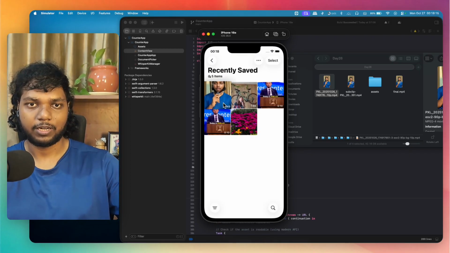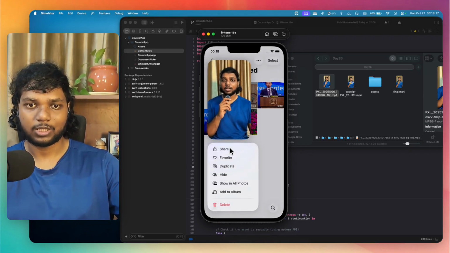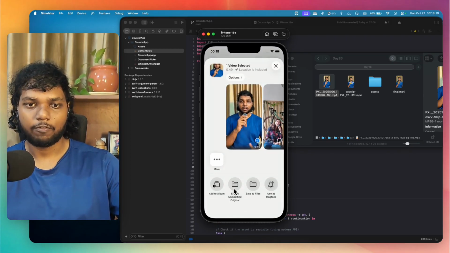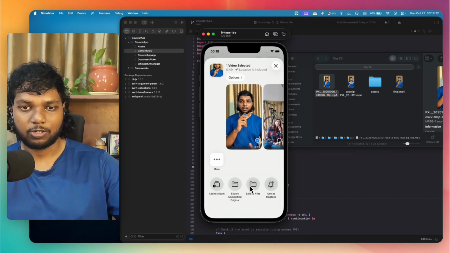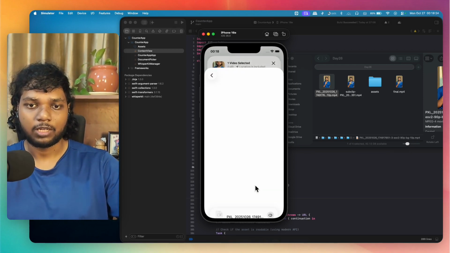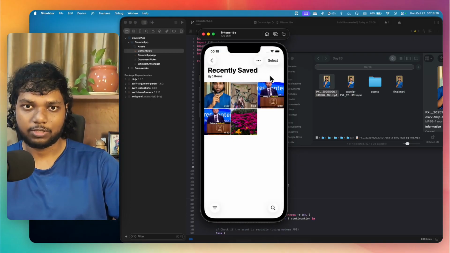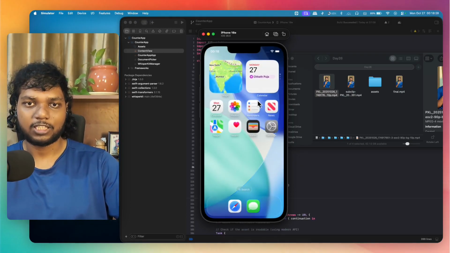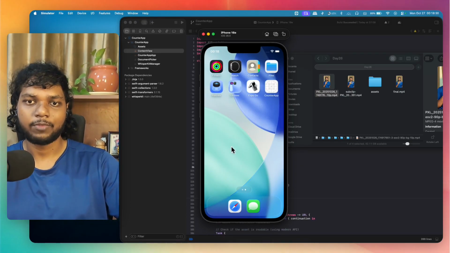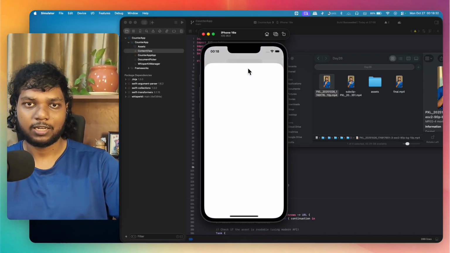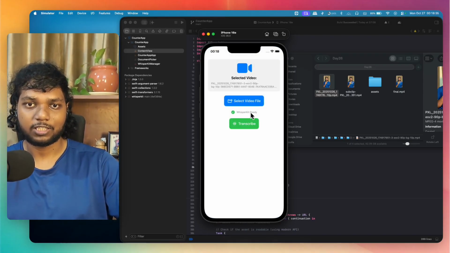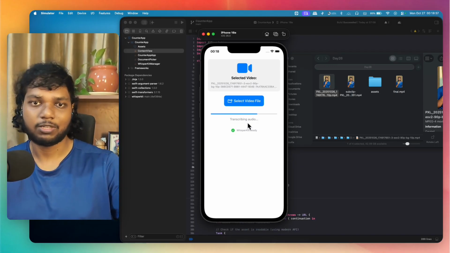I'm just keeping it. Now here you have to select this one, press share, and you have to choose export unmodified original or save to files. So you have to do save to files. Once you save it to files, it will be accessible to your file system. Now your application can really access this one. So if I press this one and transcribe it, it will automatically do it.